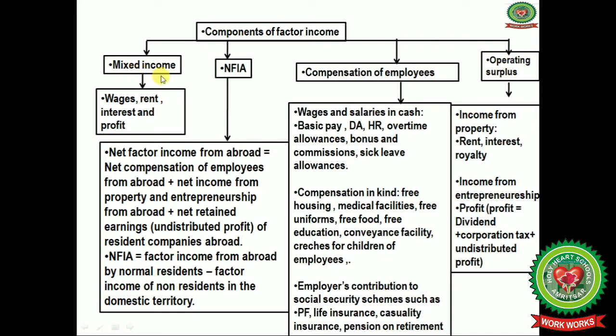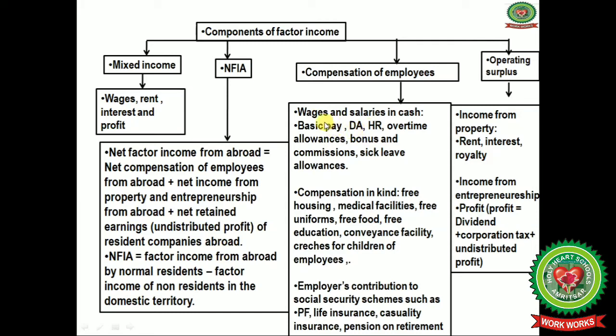Components of factor income. First one is mixed income, net factor income from abroad, compensation of employees and operating surplus. Under the mixed income there is wages, rent, interest and profit. And under the net factor income from abroad, that is net compensation of employees from abroad, net income from property and entrepreneurship from abroad, and net retained earnings, that is undistributed profit of resident companies abroad. And net factor income from abroad by the normal residents minus net factor income of the non-residents of the domestic territories will give you the net factor income from abroad.